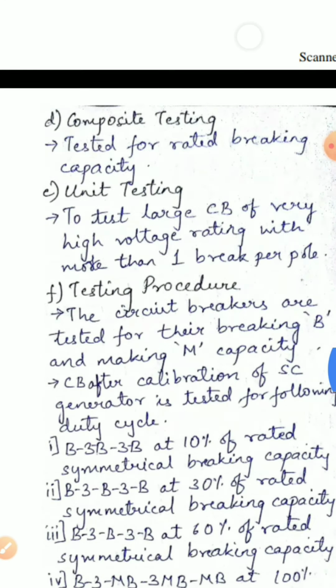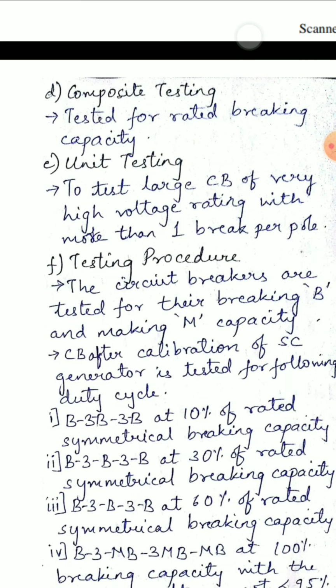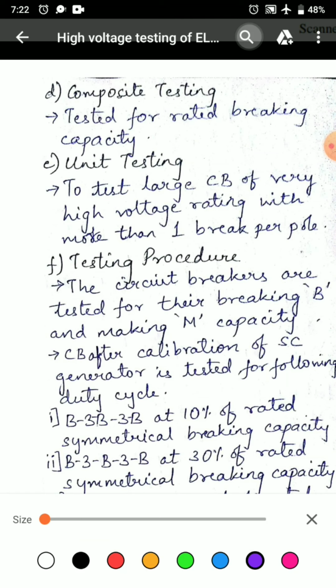The fourth testing in synthesis test is composite testing. In this method, the breaker is first tested for its rated breaking capacity at a reduced voltage and afterwards for rated voltage at low current. But power estimation of breaker performance cannot be achieved here.